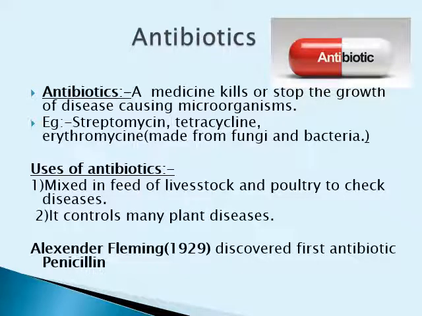Now, what are antibiotics? An antibiotic is a medicine which kills or stops the growth of disease-causing microorganisms. These days, a number of antibiotics are being produced from bacteria as well as fungi. Some of the examples are streptomycin, tetracycline, as well as erythromycin.